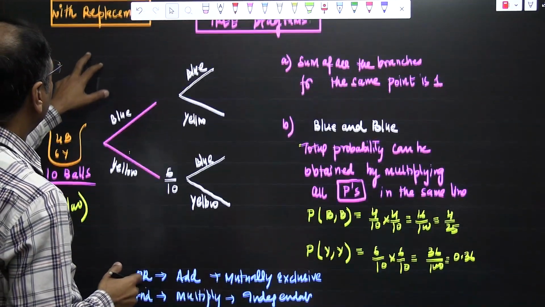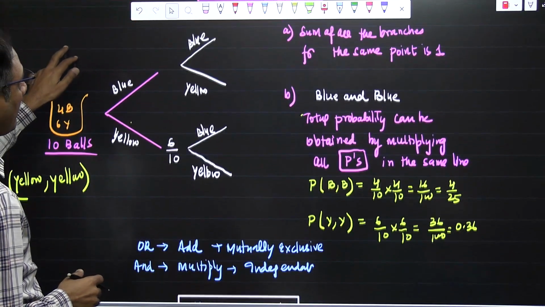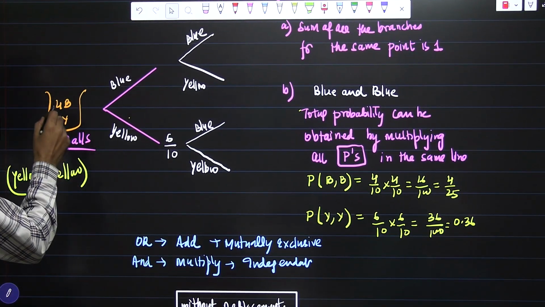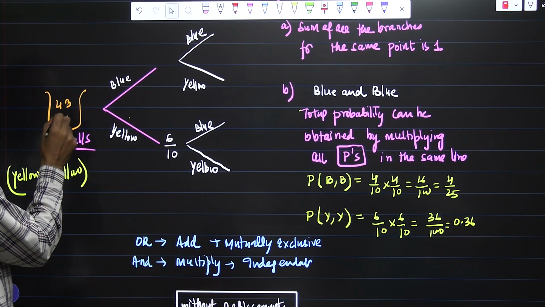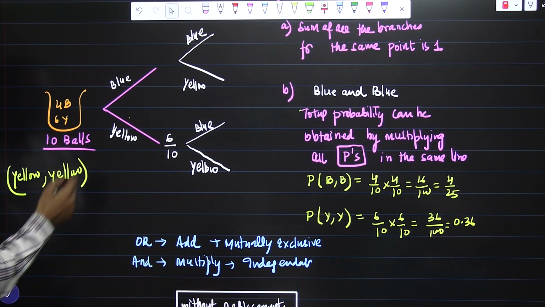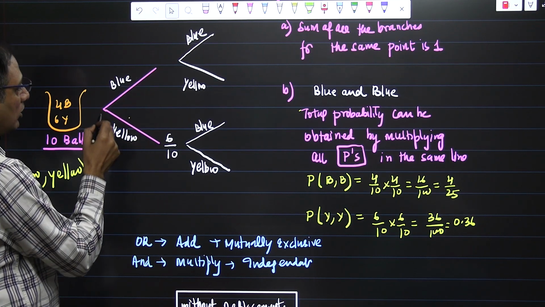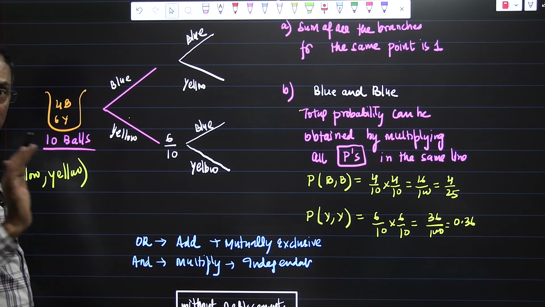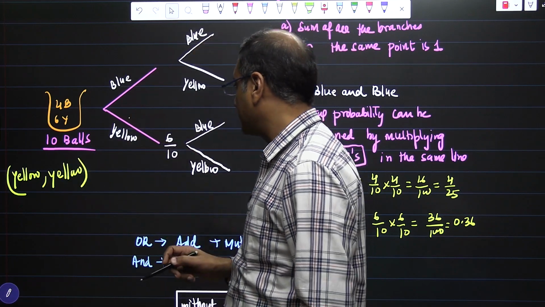So how does the tree diagram work? You need to remember the condition that we are talking about with replacement. We are having 4 blue and 6 yellow balls, 10 balls in total. What are the possibilities I can have? I can have a blue ball or I can have a yellow ball. Let us see how the probability tree works.